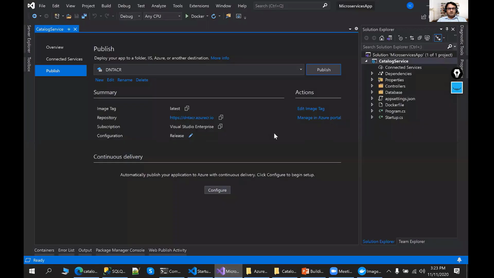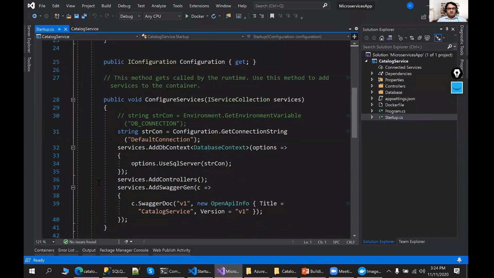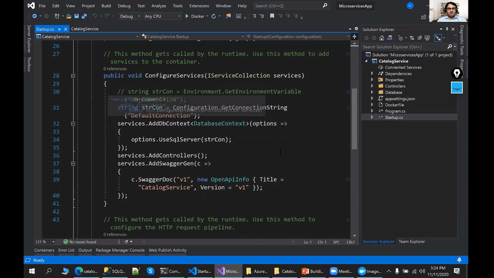Now I will right-click, click on the publish button, and it will publish my image there. But before publishing, make sure you have changed your environment variable also, because what I need to do here is change the environment variable.